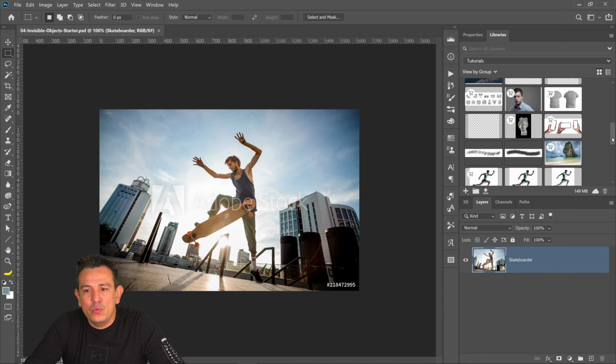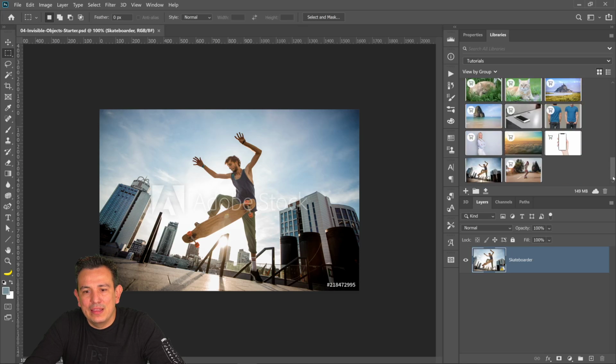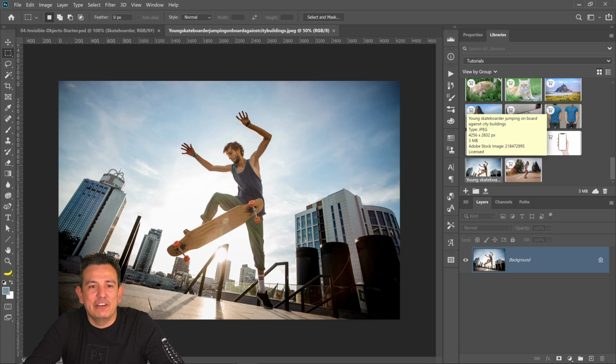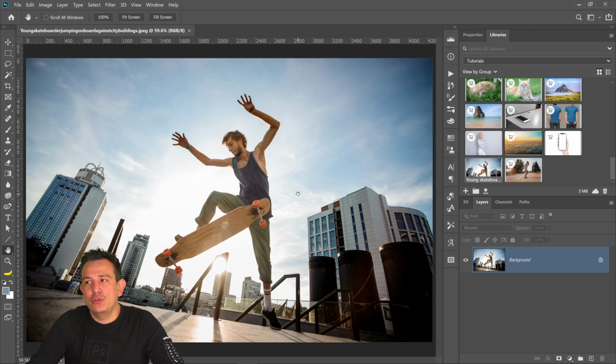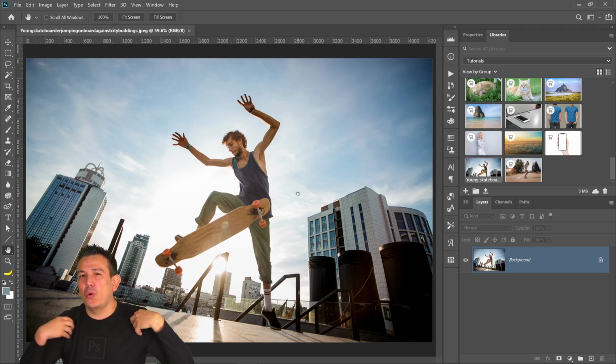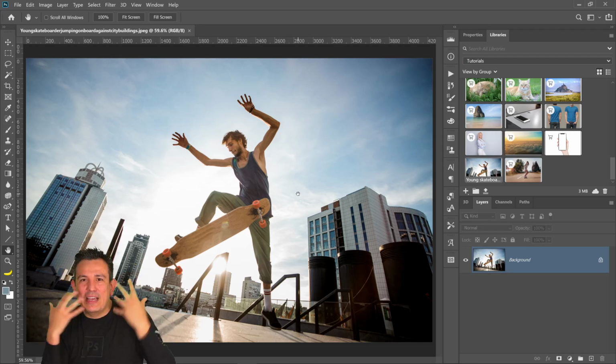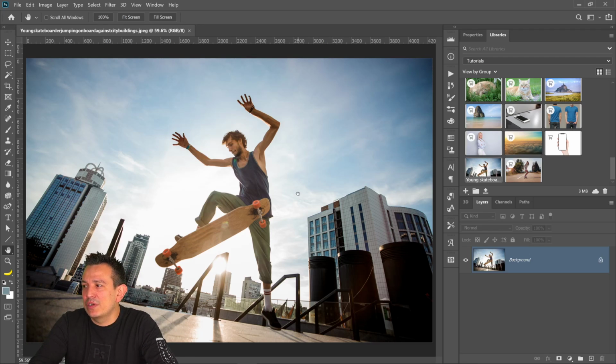Well, I do want to license it because I want to work with the licensed version, but I already have that here, so I'm just going to open that up. But anyway, if you want to license it, you can. I'm going to work with the licensed version. And what we want to do in this challenge is make it seem as if the person riding the skateboard is invisible, so only his clothes will be showing, but not his actual body. So that's what we're going to work on in this challenge.